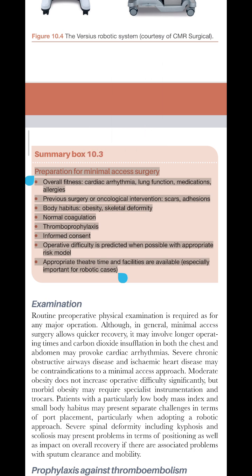Preparation for minimal access surgery. Overall fitness, cardiac arrhythmia, lung function, medications, allergies. Previous surgery or oncological intervention, scars, adhesions. Body habitus, obesity, skeletal deformity. Normal coagulation, thromboprophylaxis, informed consent, operative difficulty.